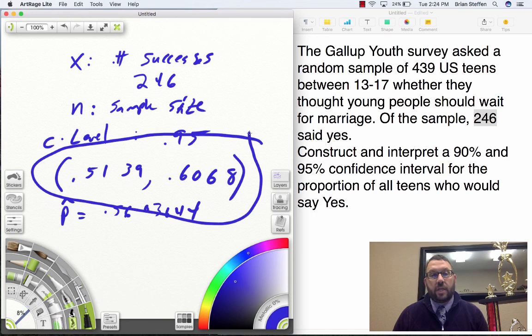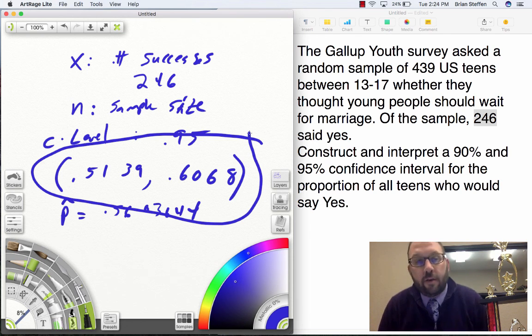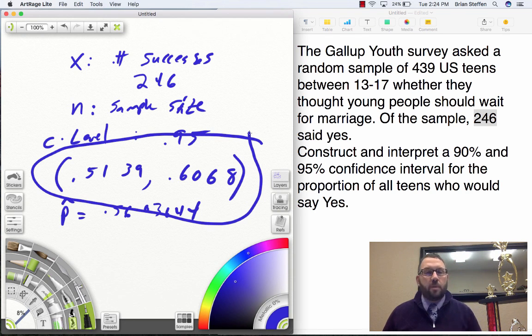And the interpretation goes like this. I am 95% confident that the actual proportion of teens who would wait for marriage is somewhere between 51.39 and 60.68%. I am 95% confident that the actual proportion of teens who would say yes and wait for marriage is somewhere between 51 and 61%, approximately. I'd write those actual numbers that are on there, though. Okay?